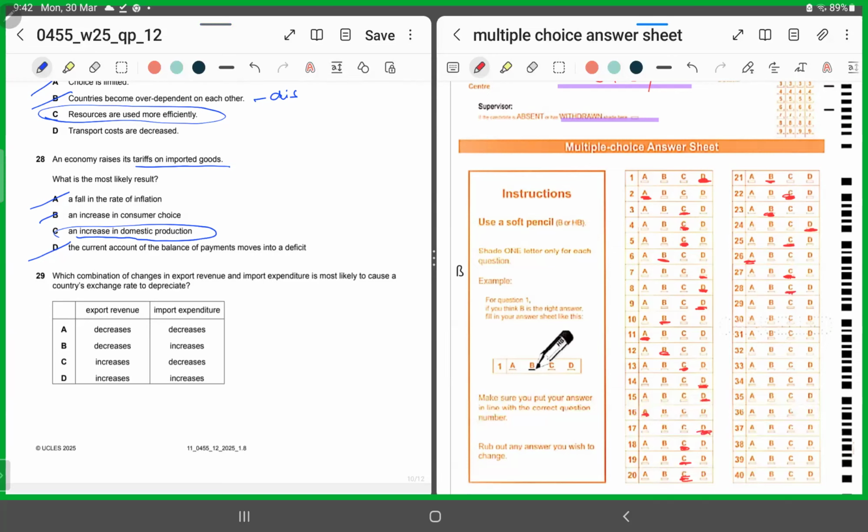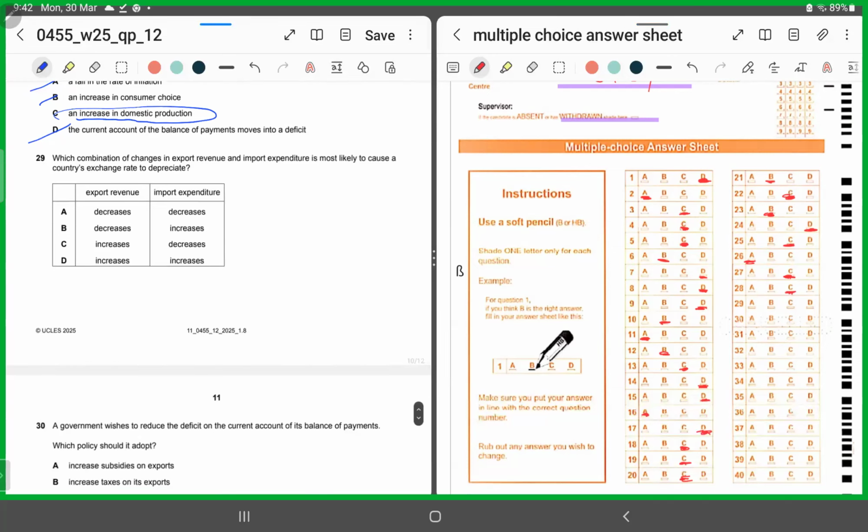MCQ number 29. Which combination of changes in export revenue and import expenditure is likely to cause a country's exchange rate to depreciate? When will a country's exchange rate depreciate? When its exports are less than imports. When it's spending more on imports and earning less on exports. So export revenue has to be decreasing and import expenditure has to increase. So for 29, it's B.